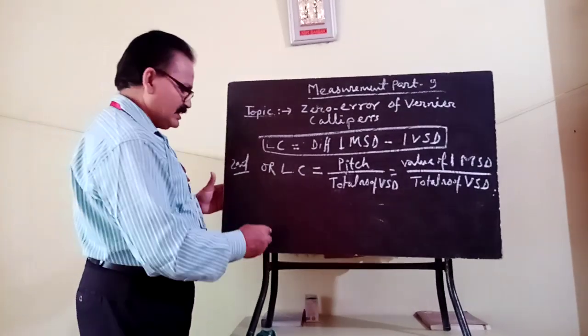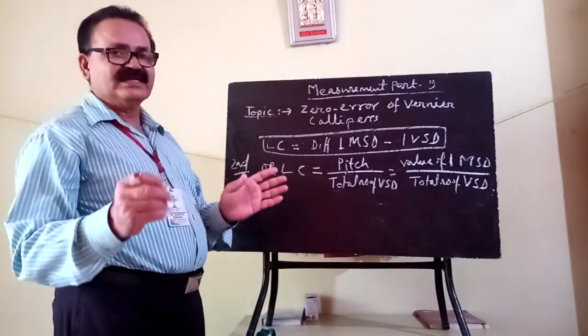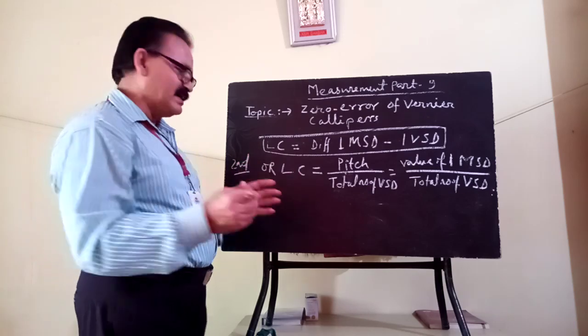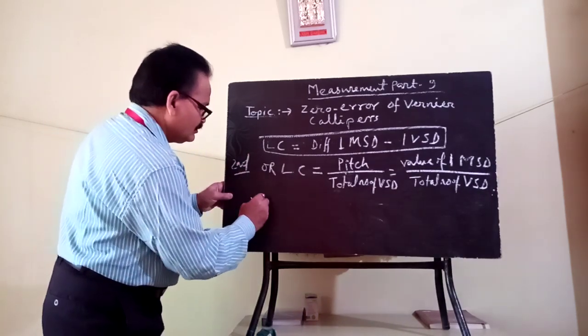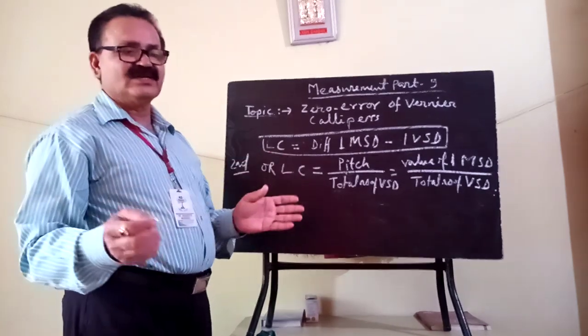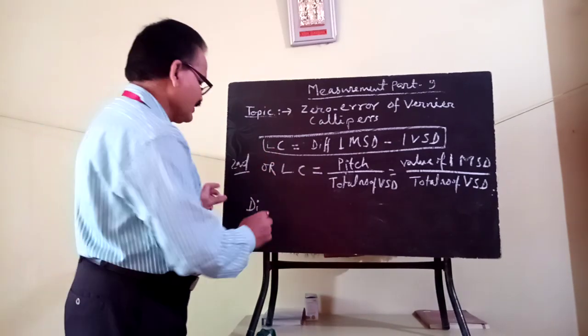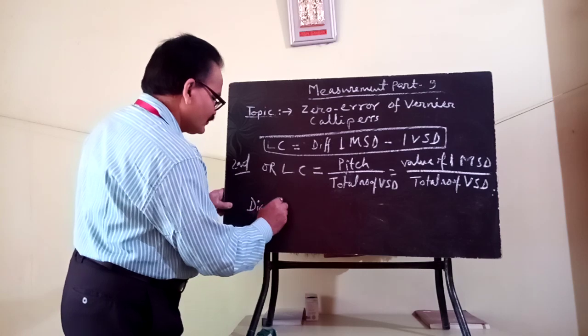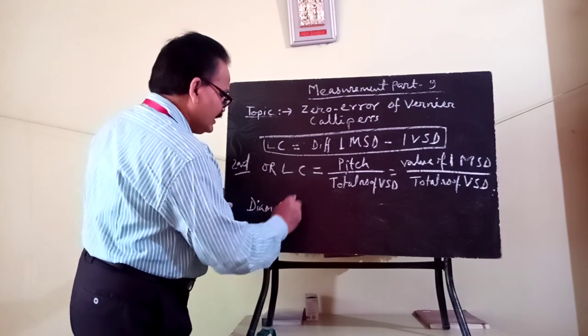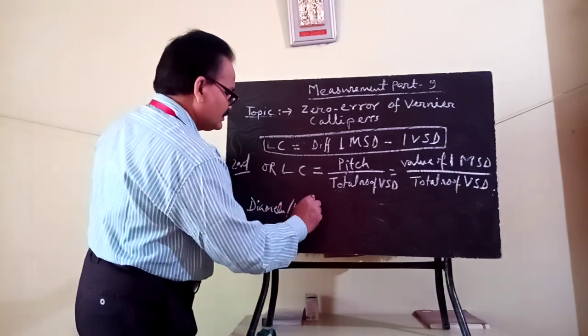Now, let's recap the thickness, diameter or length. If it is a cylindrical or spherical object, you can measure the diameter. Diameter is also a length or thickness.